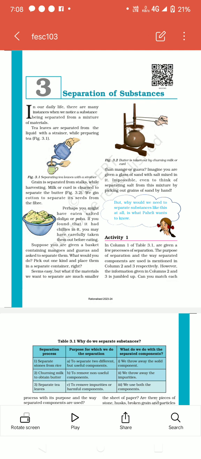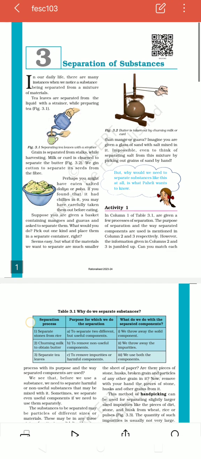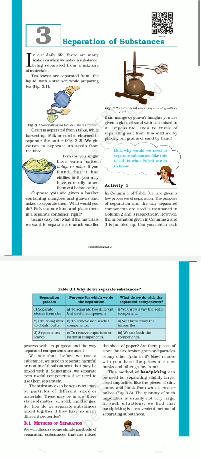So guys, firstly, Activity 1. In column 1 of Table 3.1 are given a few processes of separation. The purpose of separation and the way separated components are used is mentioned in column 2 and column 3 respectively. However, the information given in column 2 and column 3 is jumbled up. Can you match each? So guys, this says that there is a column 1 in Table 3.1.